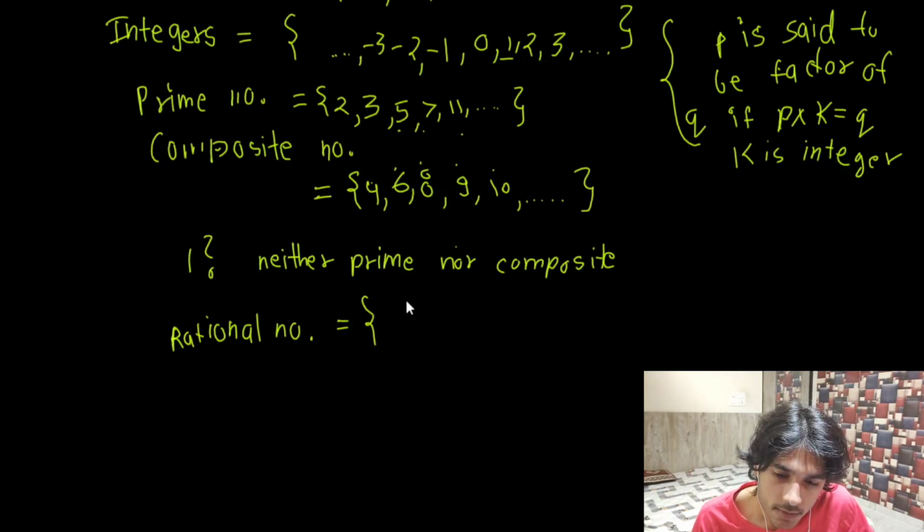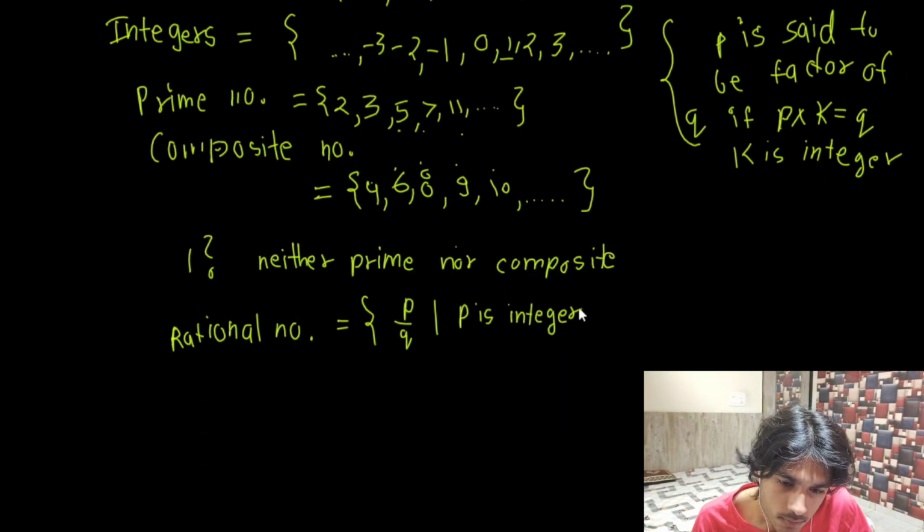But let's just see. P by Q, such that P is an integer, Q is a natural number,